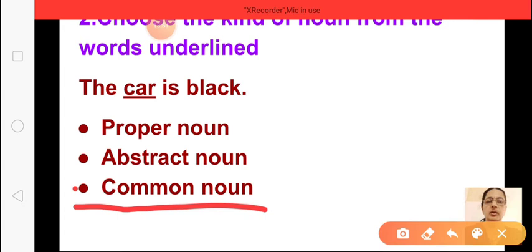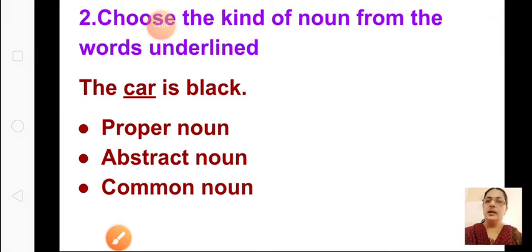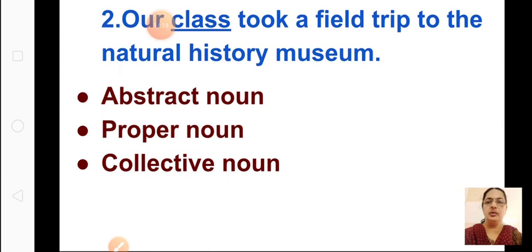Understood how to do? The underlined word is car. It is a common noun. Understood? So like this you have to only click the correct answers. You will not type any answer in your unit test. It is for 1 hour. You have enough time. You have to just go through the questions properly and then do.